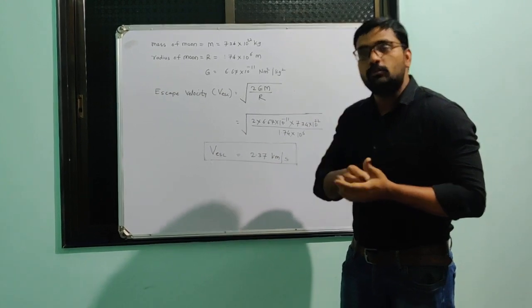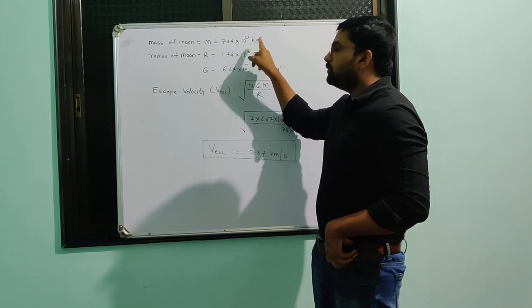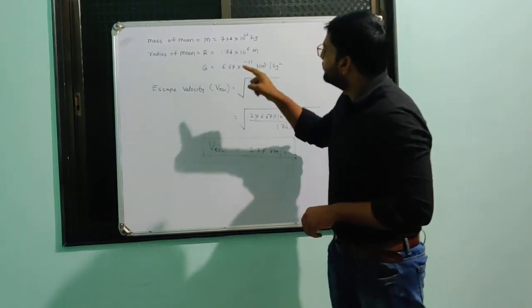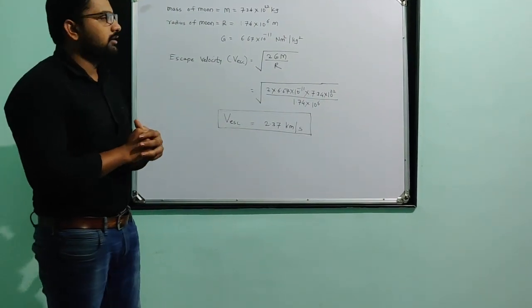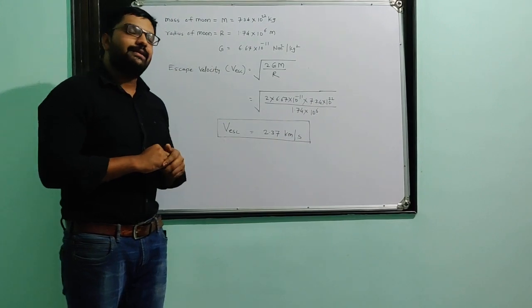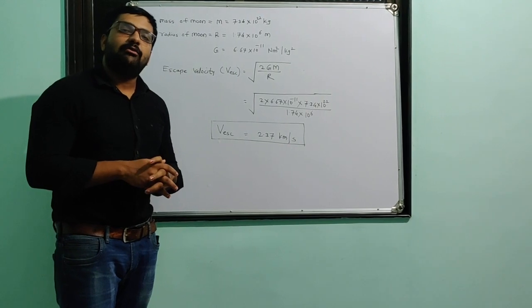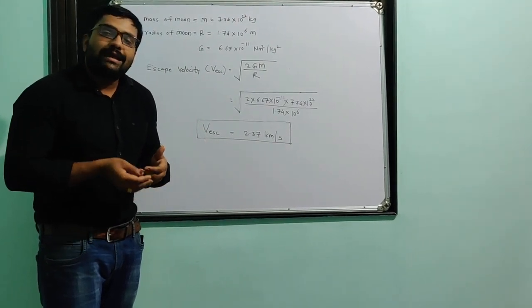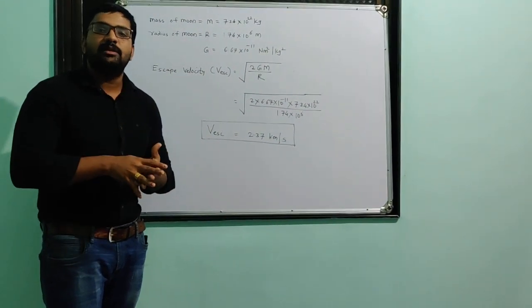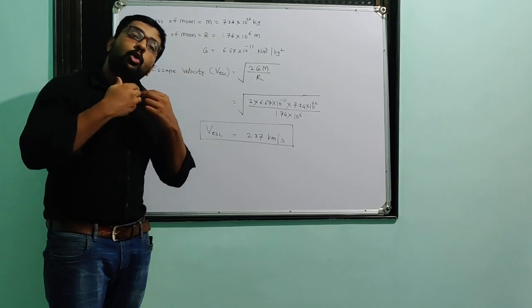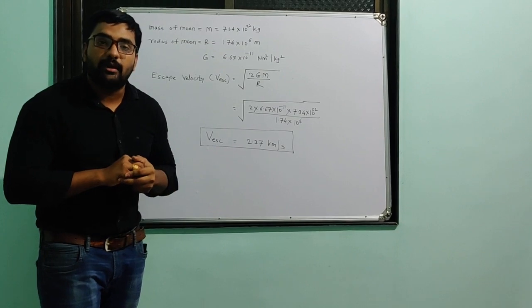At the surface of the moon, if 7.34 into 10 raised to 22 kilogram is the mass of the moon. So now we have to see one problem based on escape velocity. We already saw the topic escape velocity. Escape velocity is the minimum velocity that we have to give an object to escape it from the Earth's gravitational influence. By applying that much minimum velocity, it will go away from the Earth's gravitational influence. That is the escape velocity.